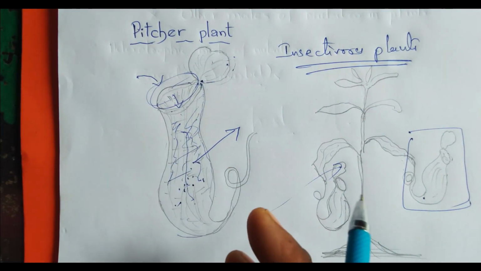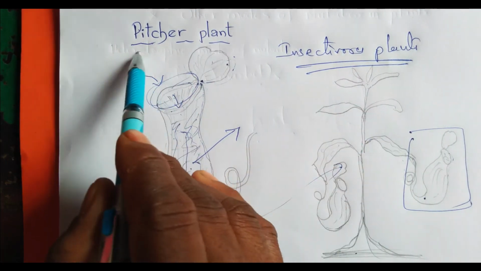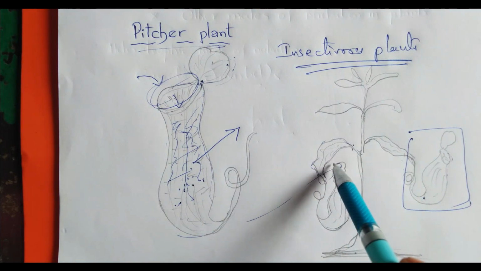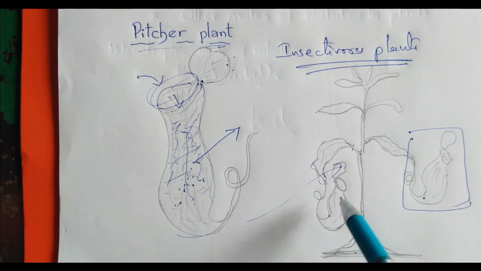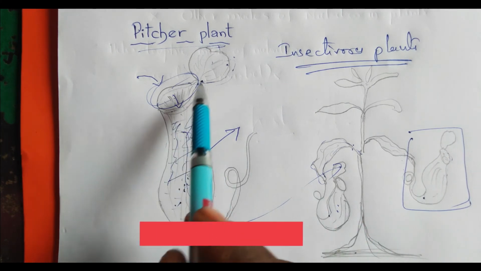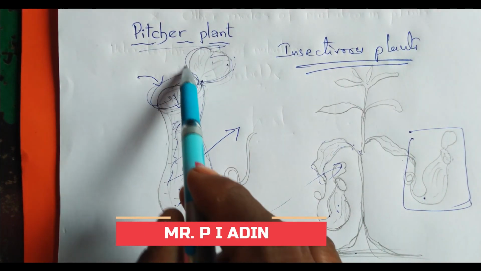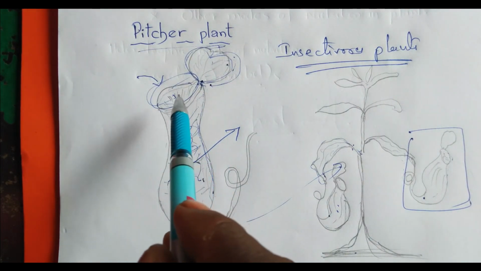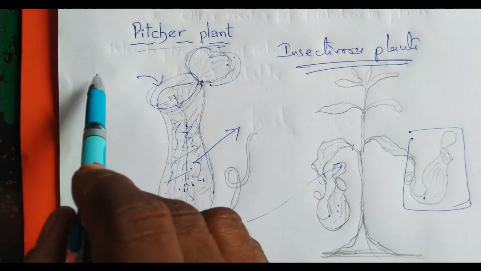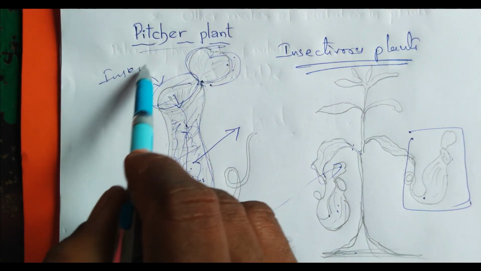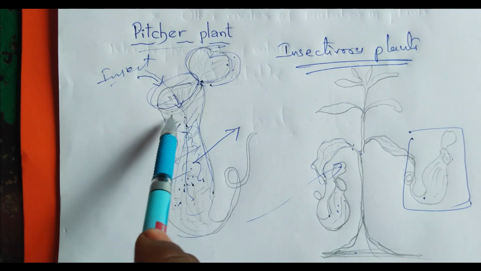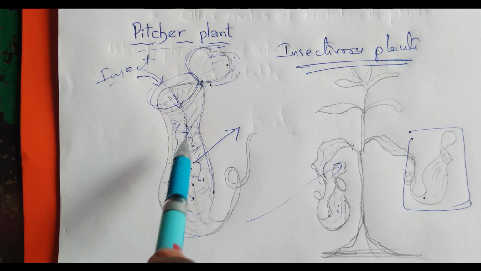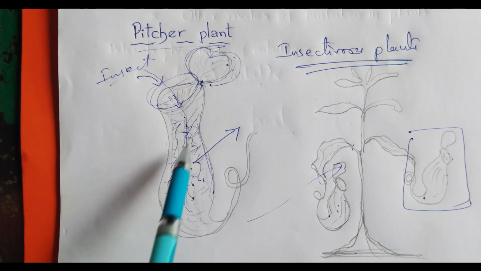I will repeat once again. One plant is called the pitcher plant. Its leaves are modified into a pitcher-like or jug-like structure which has a cap, a lid. Inside this pitcher some hairs are there. When an insect enters here, the hairs trap the insect, and the insect is digested through the juice which is secreted here.